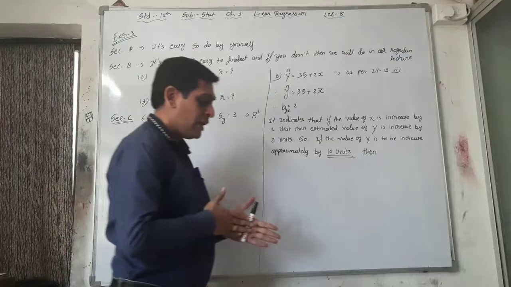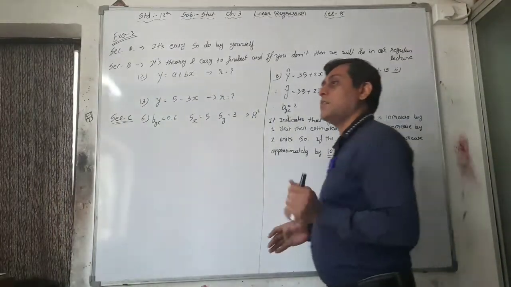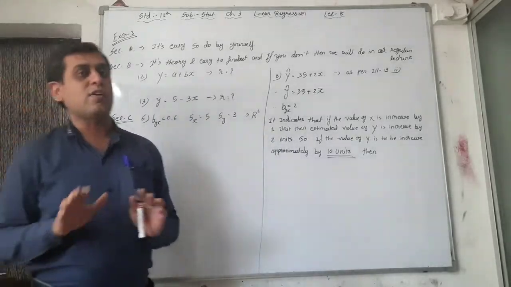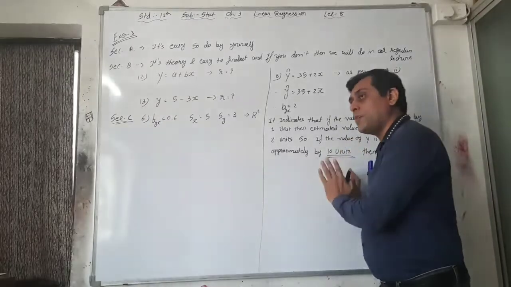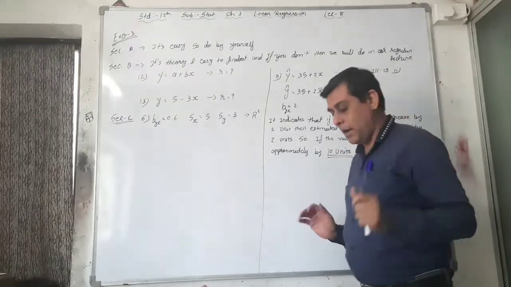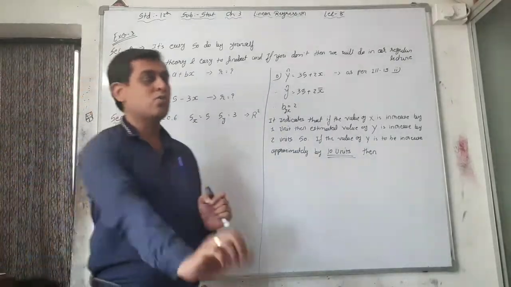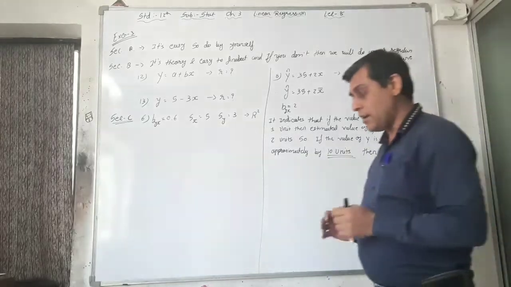This is our lecture number 8. In our last lecture we discussed up to illustration 1 to 21. That means, as per my point of view, the chapter is over. But some students have some doubts and difficulties in the exercise, so this lecture is for those difficulties and doubts.